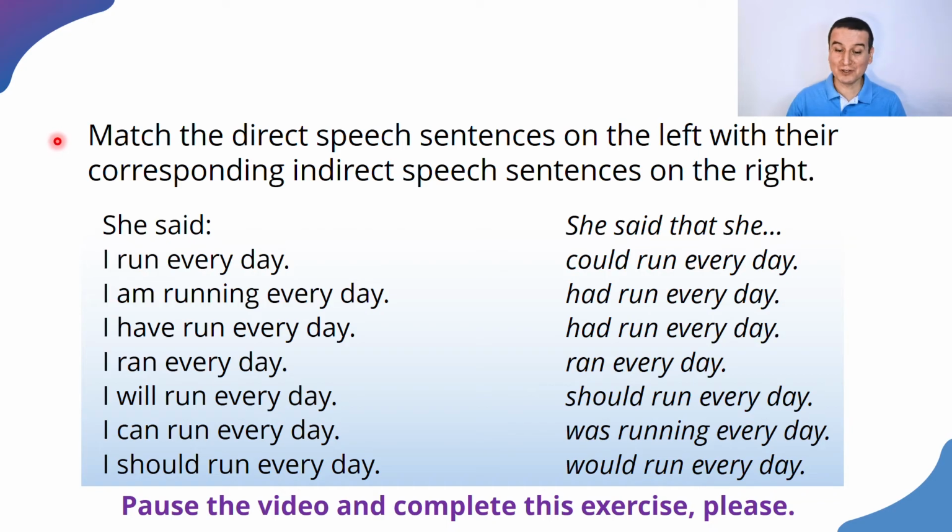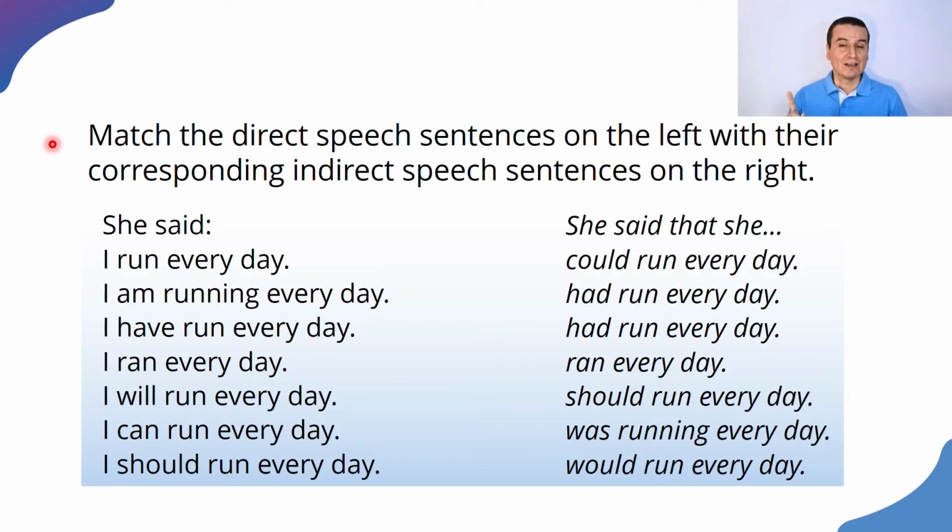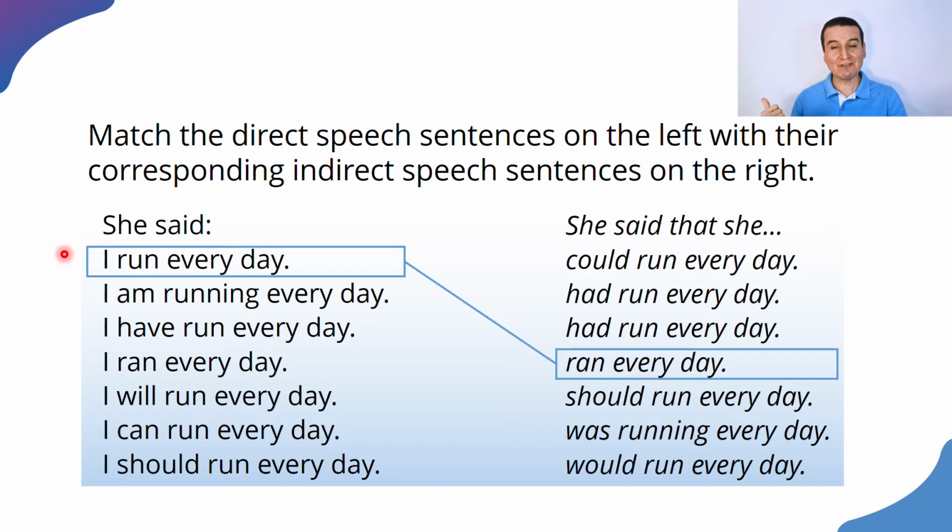All right, I hope that you did it and that you have your answers. And let me go over them, all right? On the first column, we have what she said literally. She said, for example, I run every day. So when we report that, we say, she said that she ran every day, present, past.